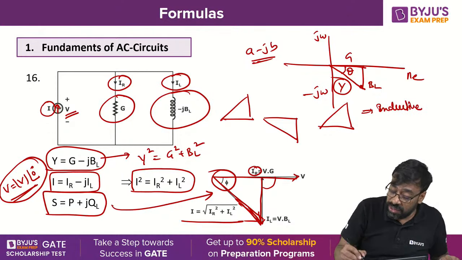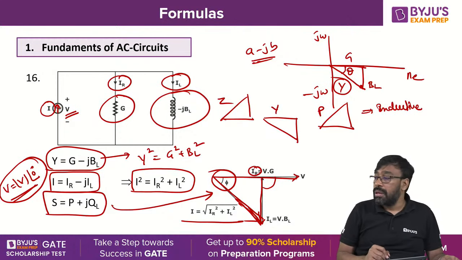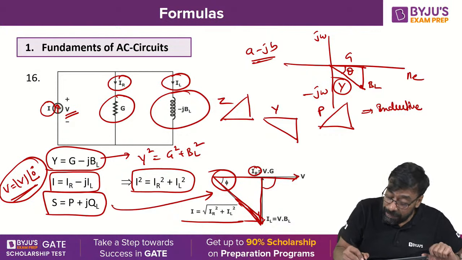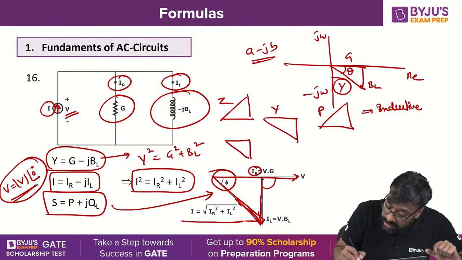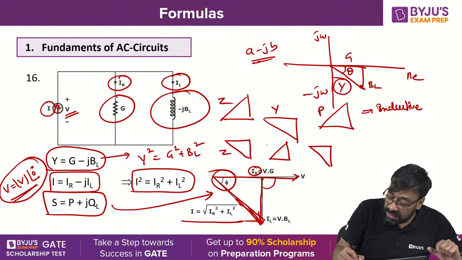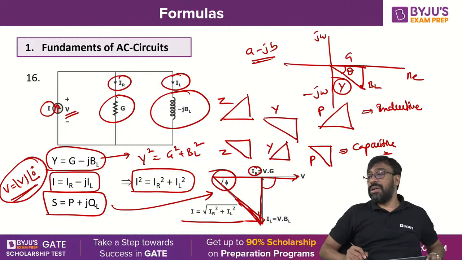For a capacitive circuit, this is Z, this is Y, this is P: impedance triangle is downward, admittance triangle is upward, power triangle is downward. You have to remember all these things. This is for capacitive.